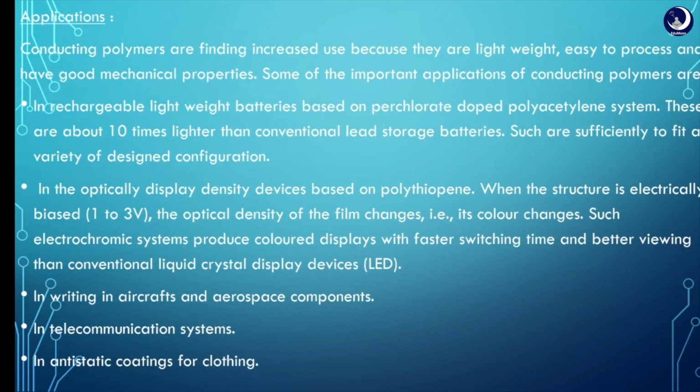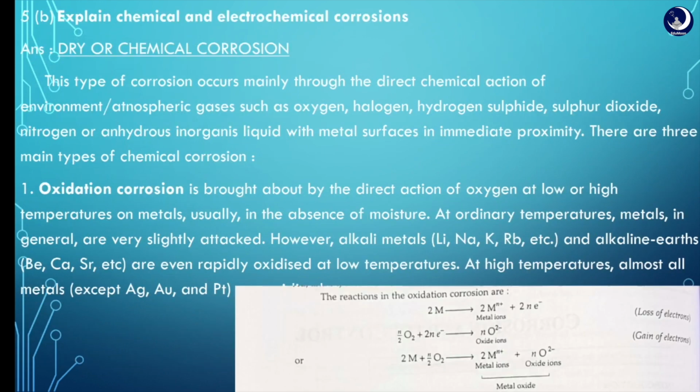These are some of the applications. These are mainly used in aircraft and aerospace components, in telecommunication systems, in anti-static coatings, in rechargeable lightweight batteries, in optical display devices, etc. Next, coming to 5b, explain chemical and electrochemical corrosion.